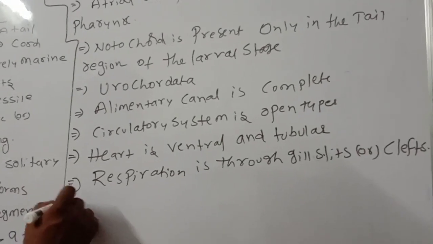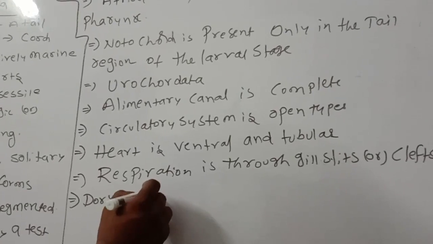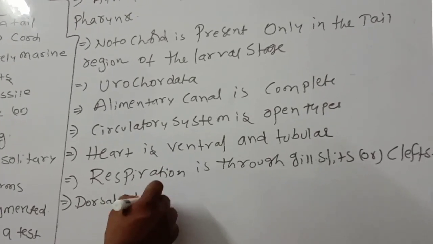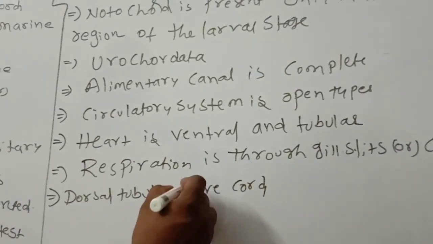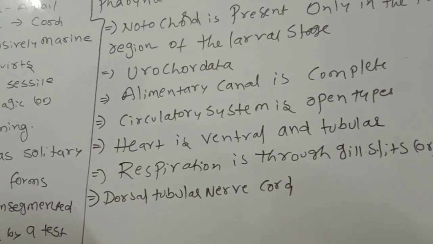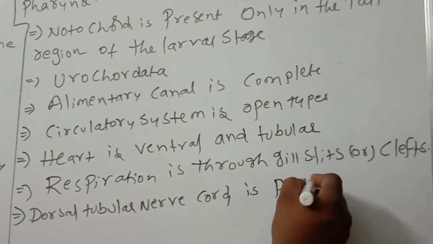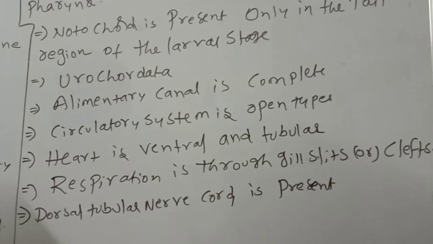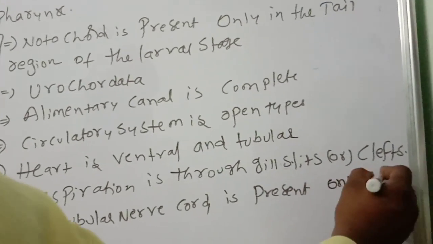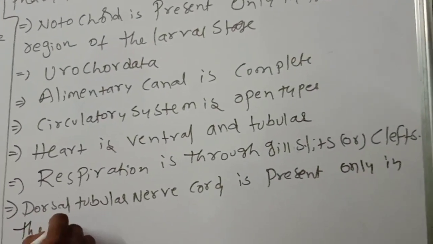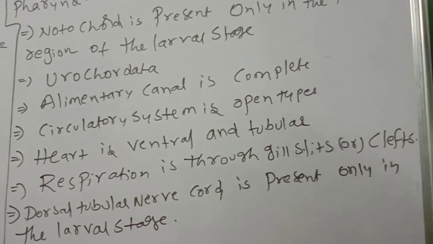Next, a dorsal tubular nerve cord is present, but only in the larval stage. This point is most important.